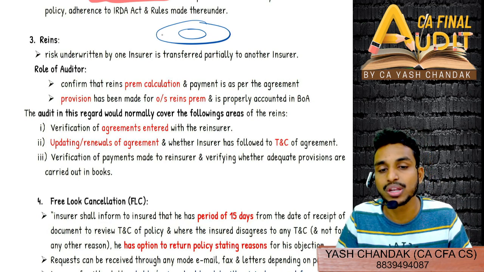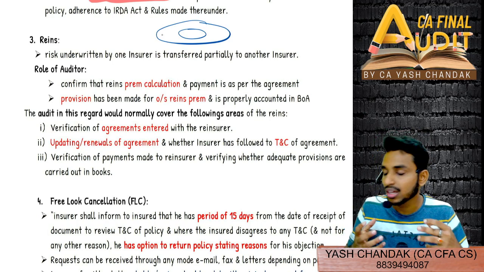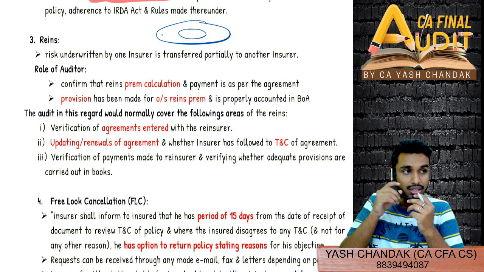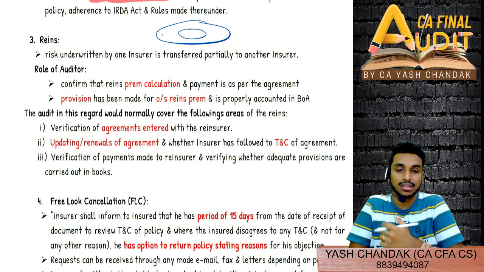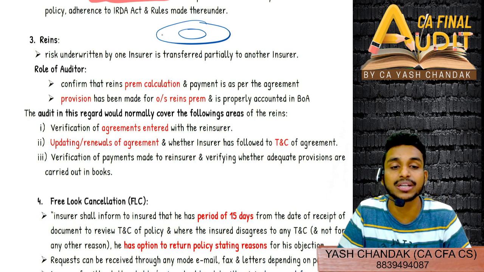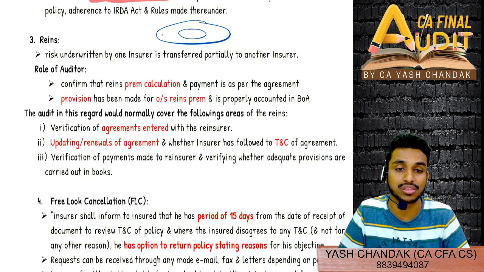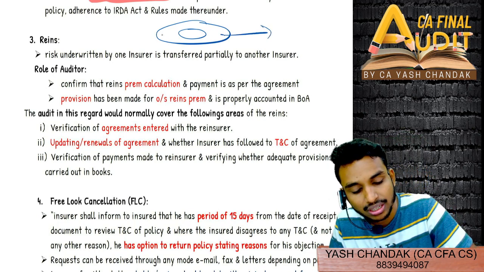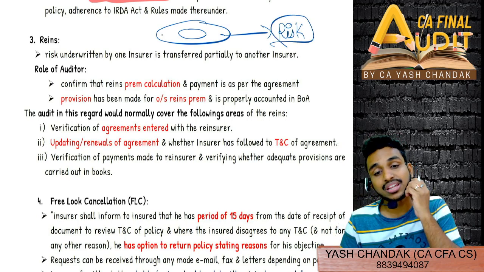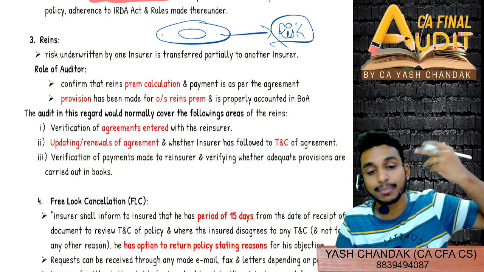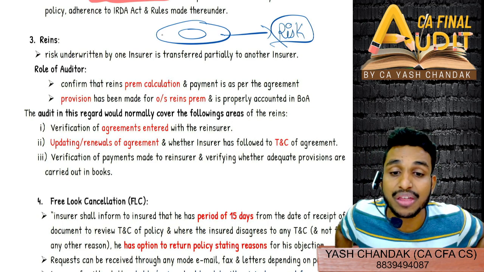Okay? This insurance I have done, and now suddenly I have seen the forecast. It has changed. Suddenly it's showing that it will probably rain, and therefore I am a bit worried that I will have to bear the losses. Instead of that, I can transfer the risk to a different reinsurer. I can transfer the risk if I feel that the risk might be over my appetite as an insurer.